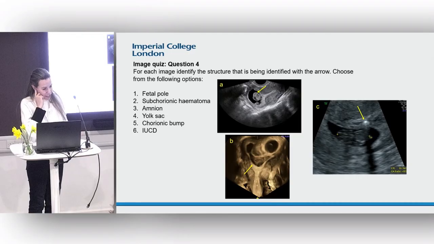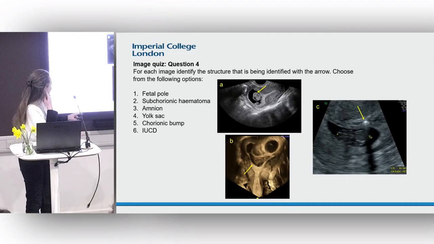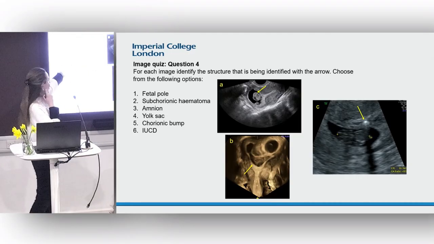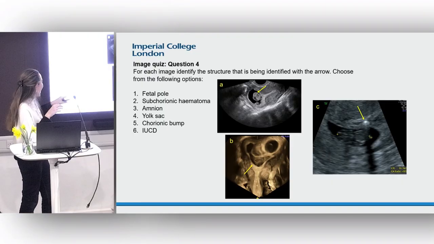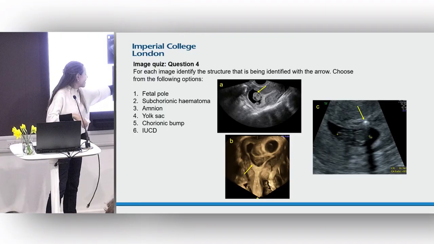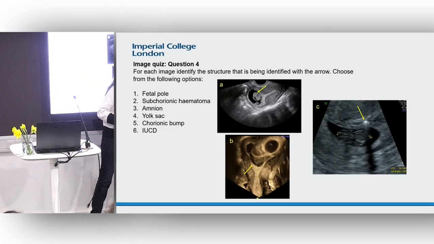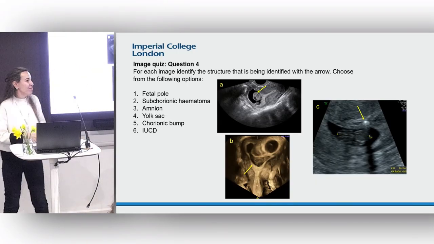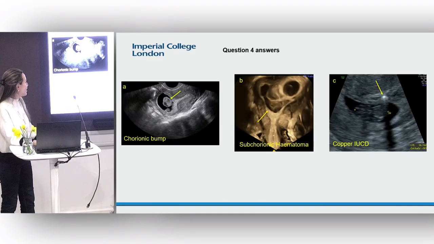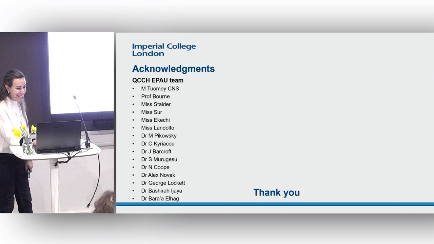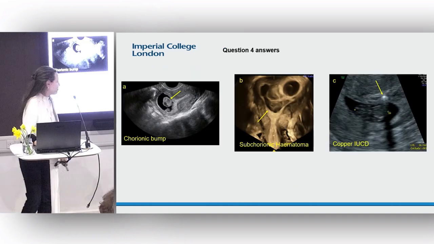And then can you name these structures? What do you think A is out of these? Oh, it's obviously a miscarriage. A bump, okay. And B, what is B here? And C, this thing here? Coil, yes, very good, exactly. Okay, lovely, and I did it just in time. Right. Thank you.